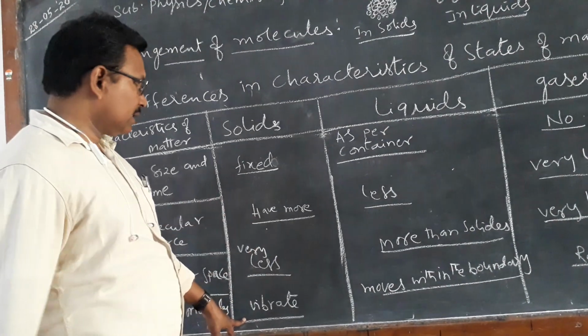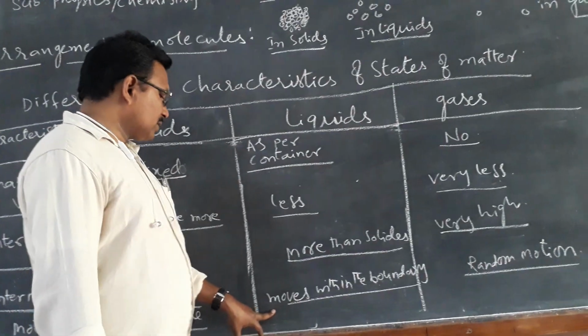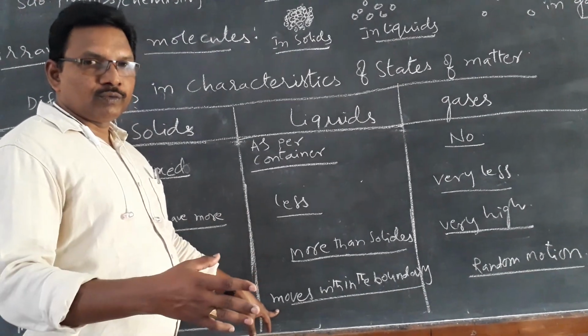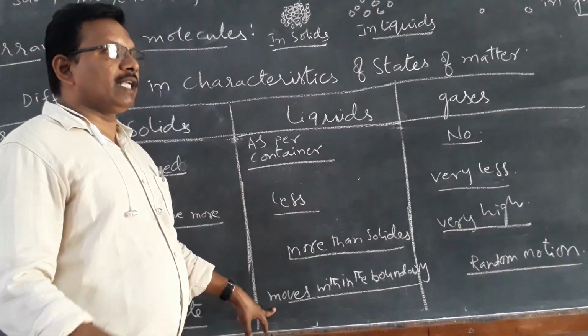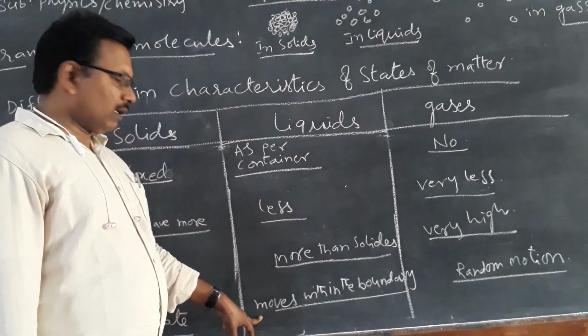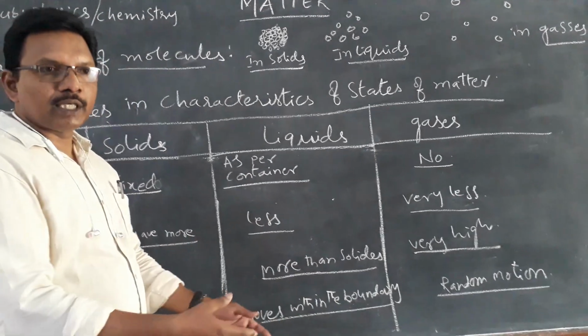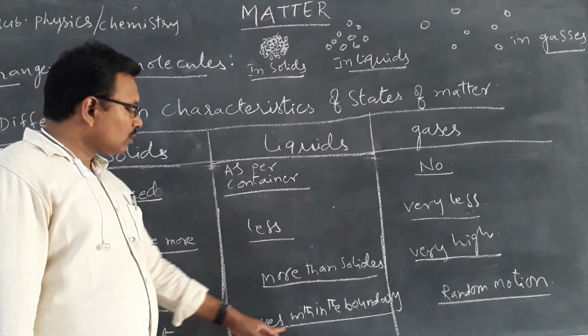If you observe liquids, molecules move, but only in a particular boundary. All molecules together move from one place to another place, within the boundary.